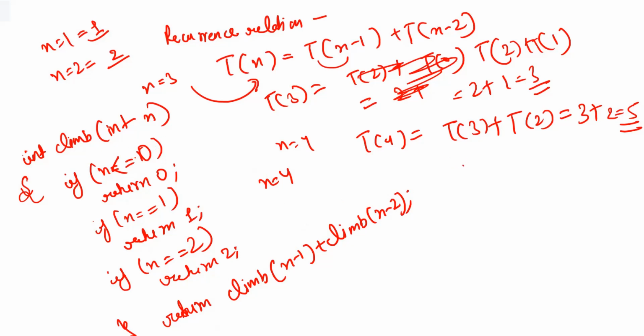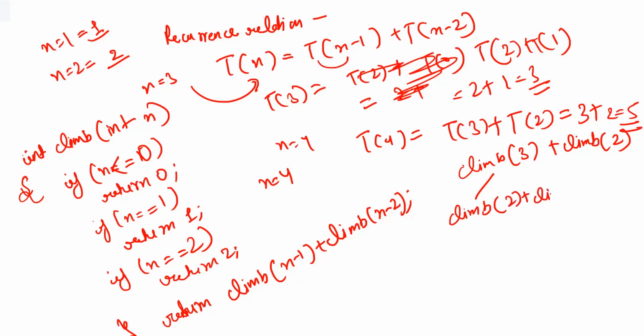So again, for 3 as well, let me write here itself, climb 3 plus climb 2. From climb 3, these conditions won't be true. So again, a recursive call will be there, that is climb 2 plus climb 1.